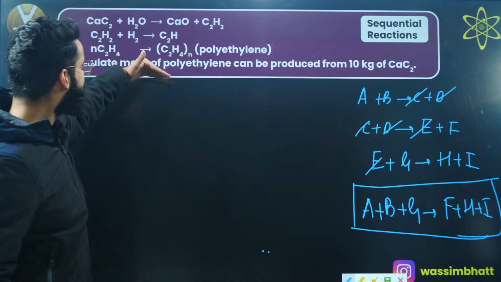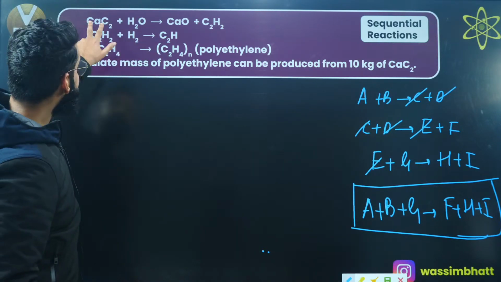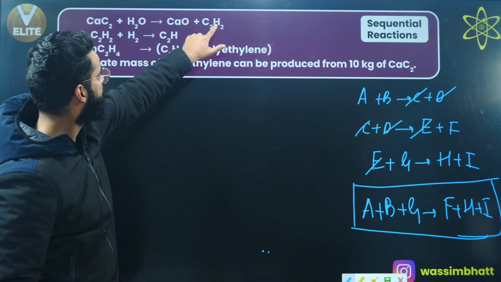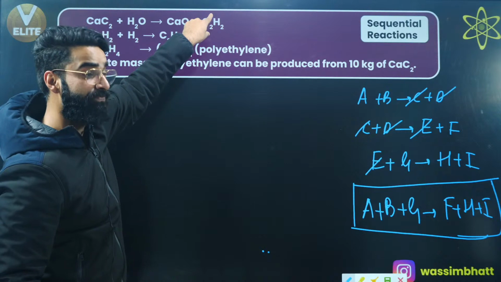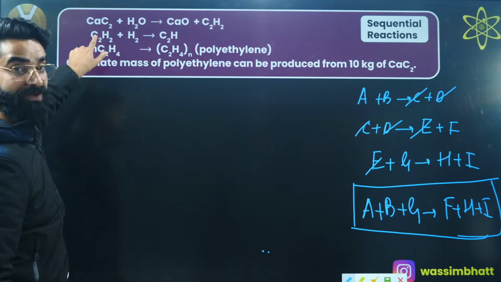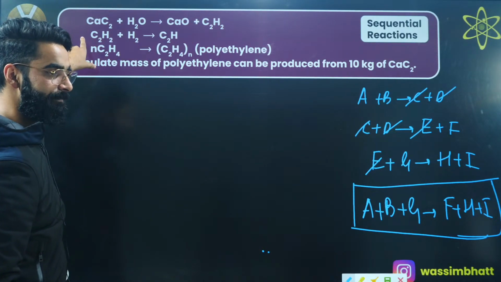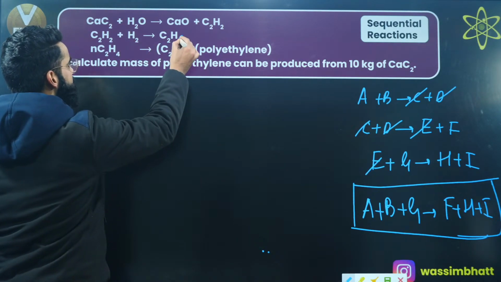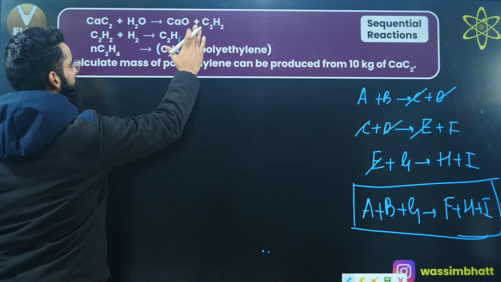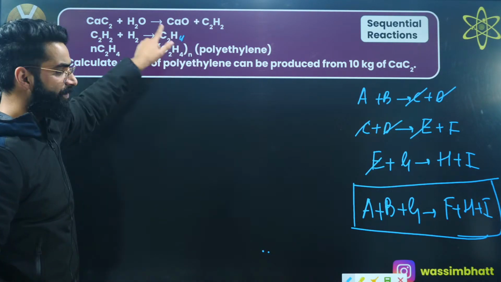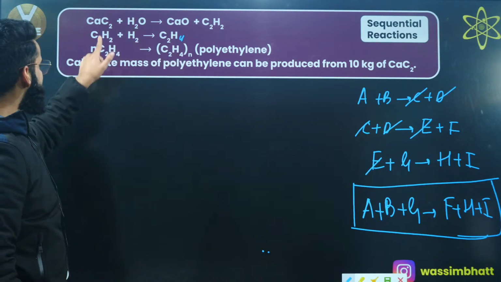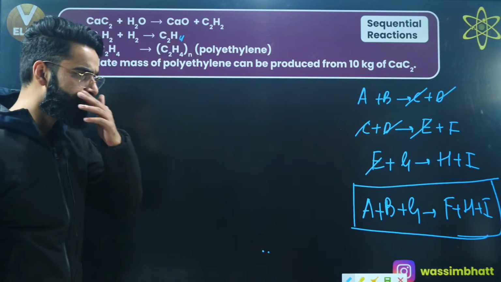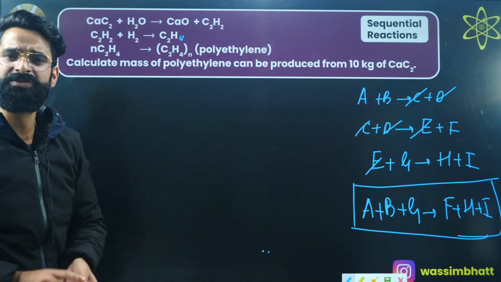Now, do we have sequential reactions over here? Have a look. Calcium carbide, CaC2, is reacting with water, forming CaO plus C2H2. Now this C2H2, which is the product in the first reaction, participates in the second reaction. It becomes the reactant in the second reaction. The product formed in the second reaction is C2H4. This C2H4, the product of the second reaction, becomes the reactant of the third reaction. So we have sequential reactions, and in sequential reactions, you can use the POAC method to solve the equations.